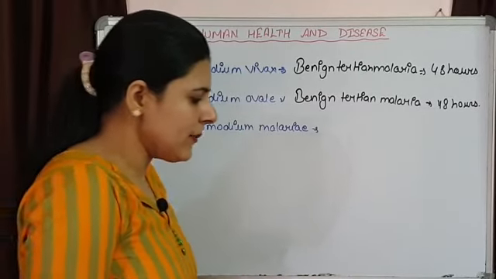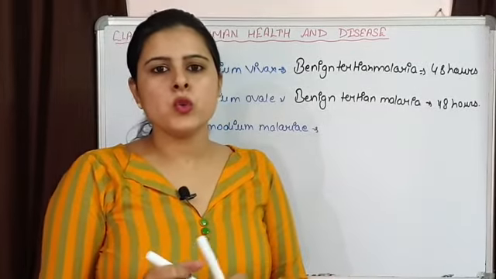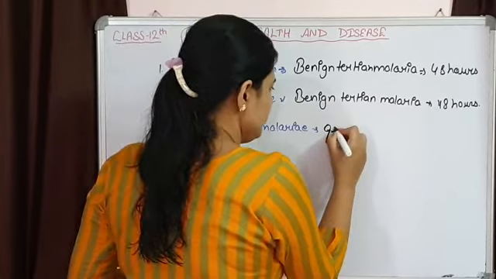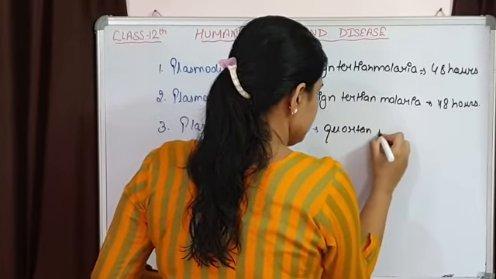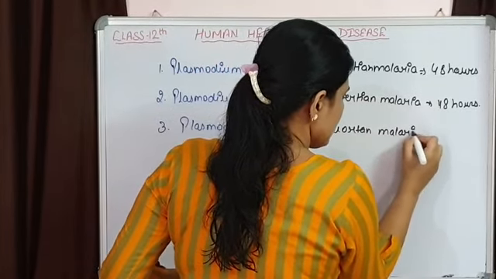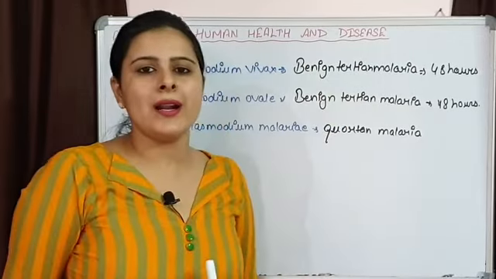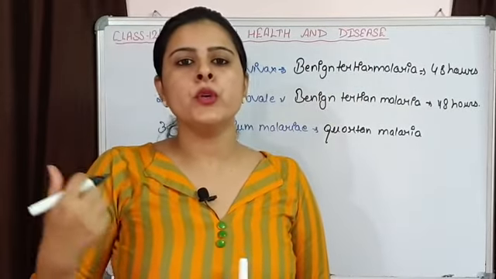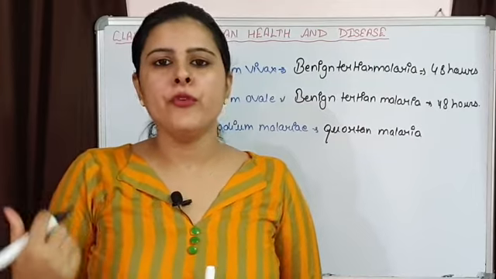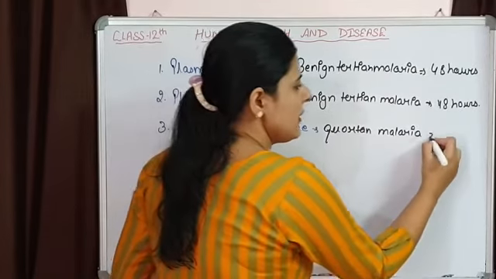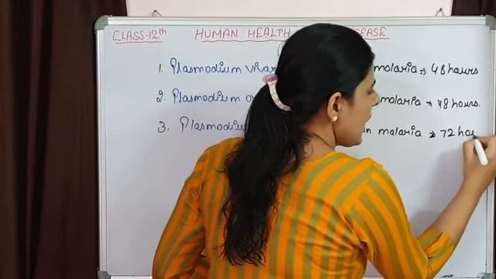This Plasmodium malariae is going to cause quartan malaria, and it is going to attack after every 4th day, that means after 72 hours.